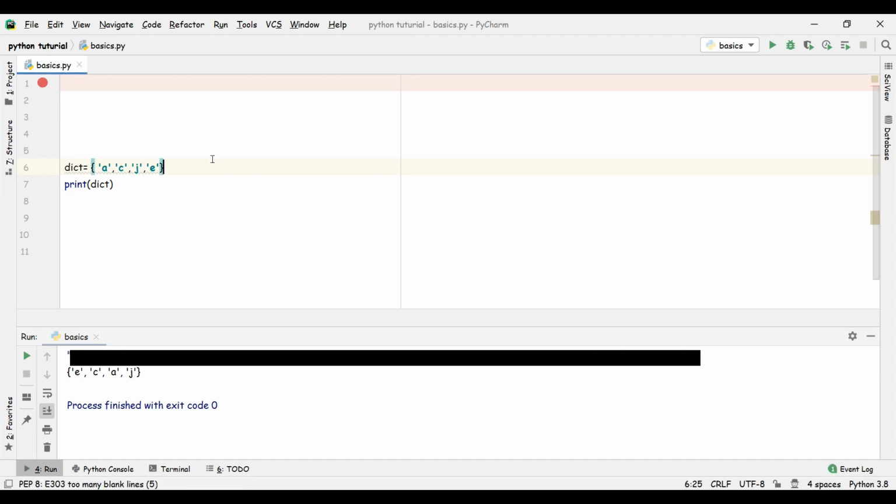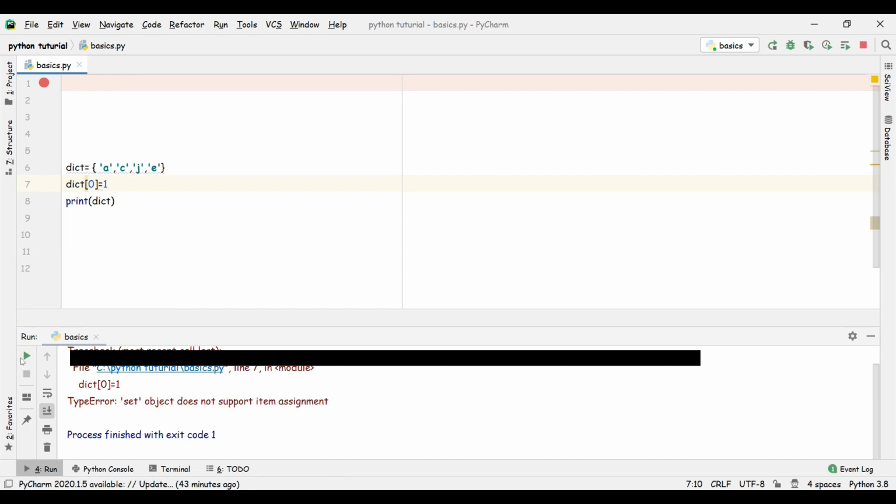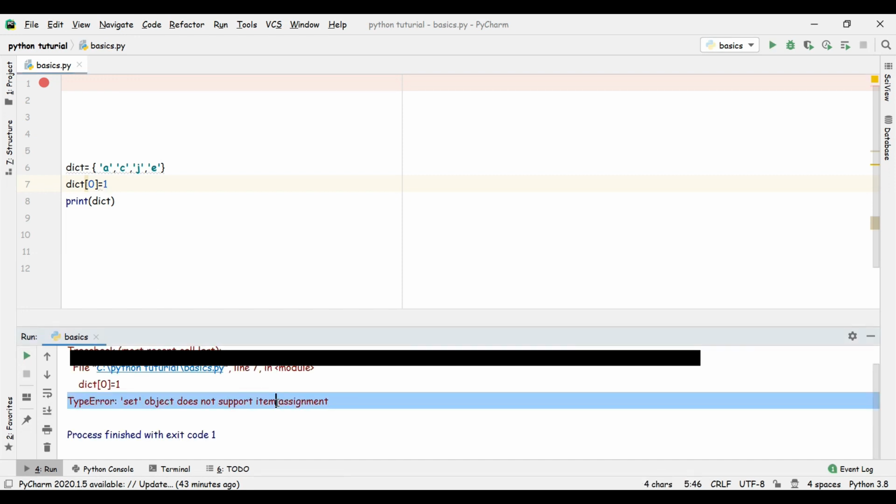What if we want to try whether it is mutable or not? Let's try the first element and assign it A by 1. Will it support? No. The set object does not support item assignment.